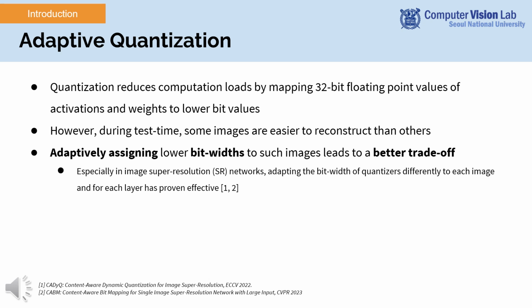Network quantization reduces the computational loads by mapping 32-bit floating point values of activation and weights to lower bit values. But one notable thing is that during test time, some images are easier to reconstruct than others. So adaptively assigning lower bits to such images, referred to as adaptive quantization, leads to a better trade-off. Especially for image super resolution tasks, adaptive quantization has proven effective.